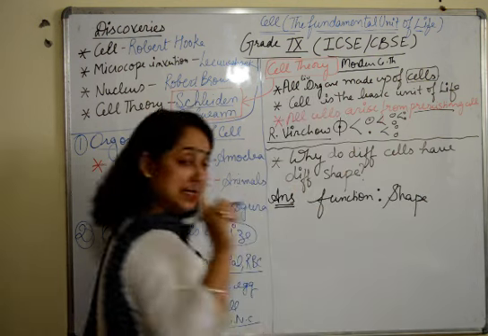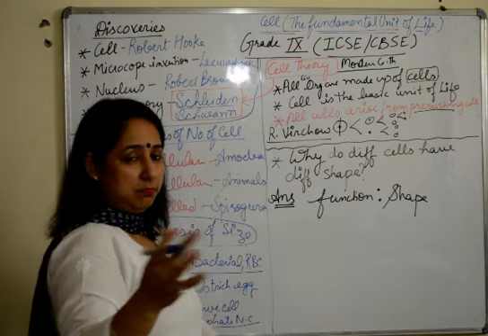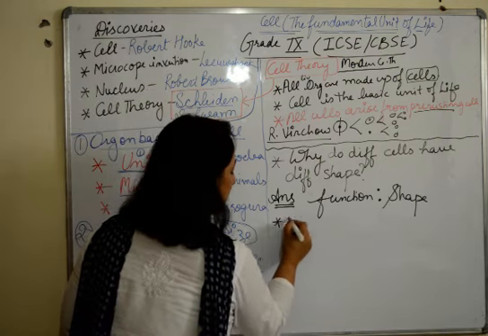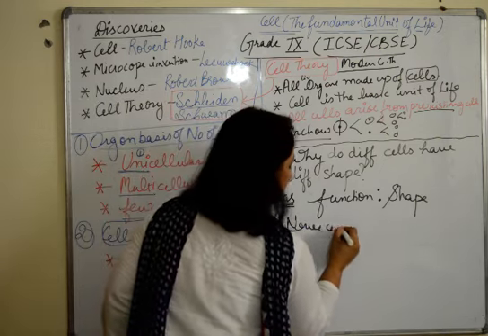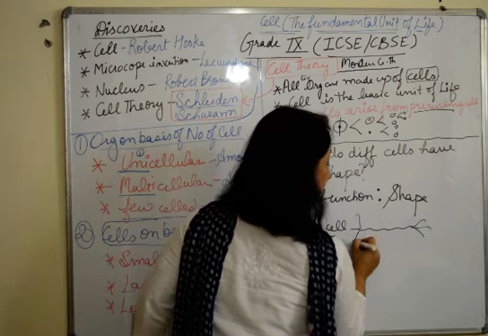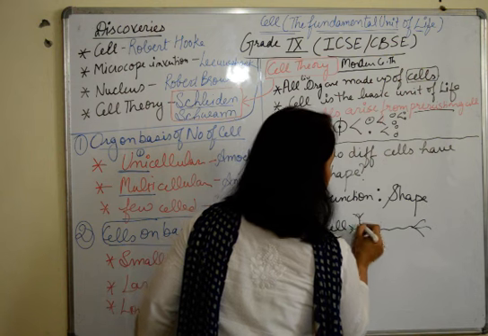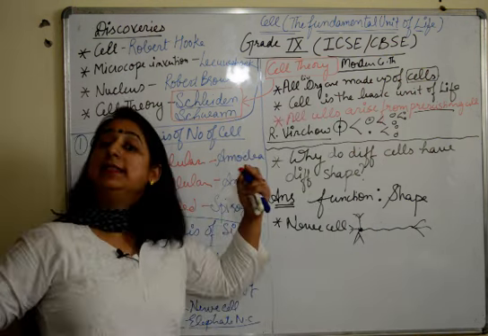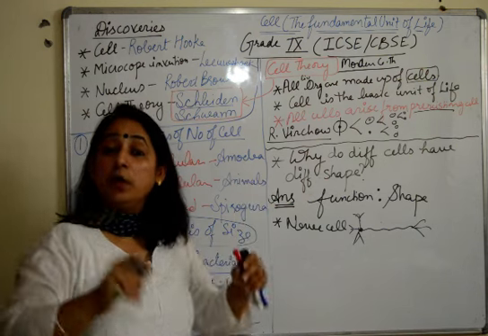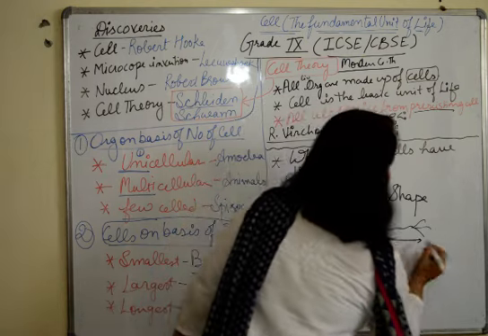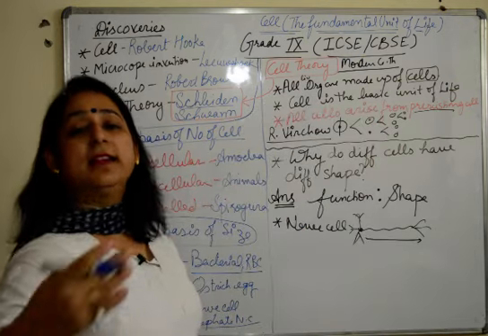I'll give you multiple examples. The first one is, for example, the nerve cell. Nerve cell is thread-like. I'll just make a rough diagram. Don't consider it the original diagram. It's thread-like. Why? Because it has to conduct the impulses. If it were circular instead of thread-like, it would take a lot of time. To save time, it is thread-like so that it can easily conduct the impulses.